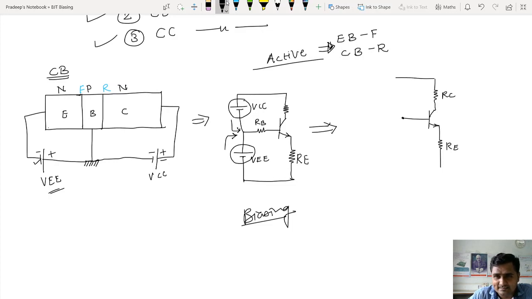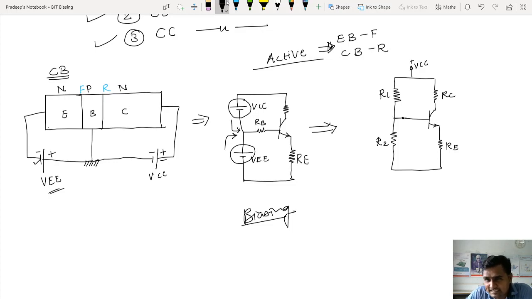Now look at this. Now you will recognize what I am doing here. Yes, I know you got it. It is a voltage divider bias circuit that I have connected. A voltage divider bias circuit is connected, and I will draw only VCC here, that is positive VCC.